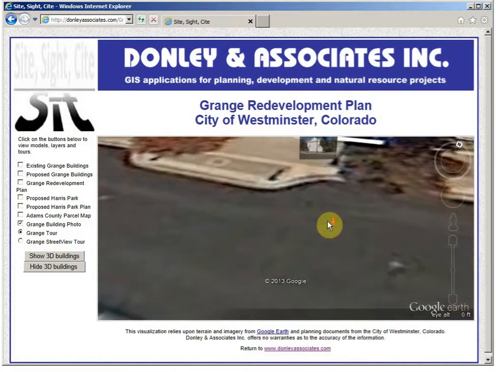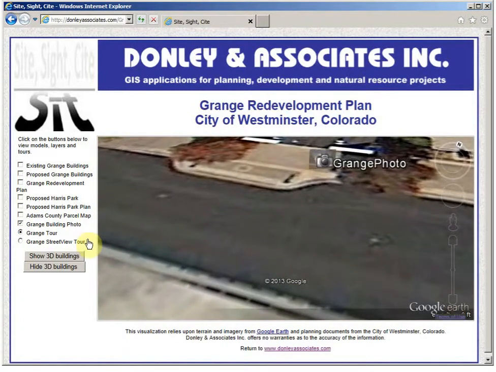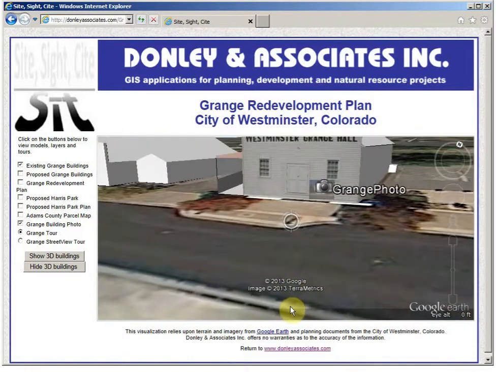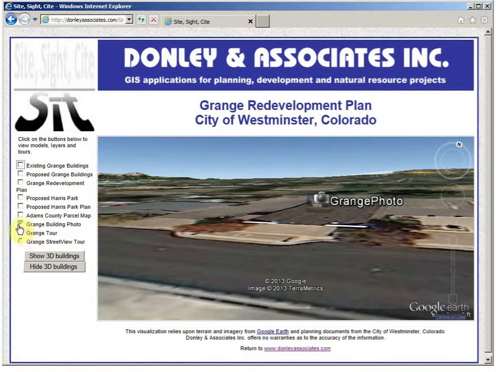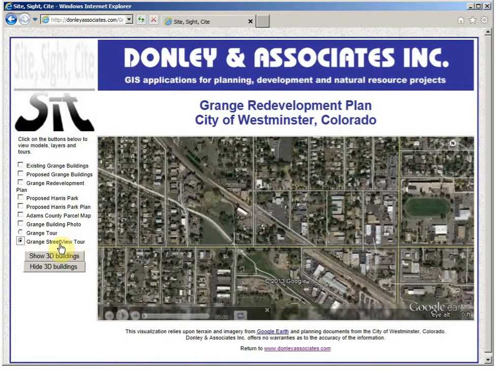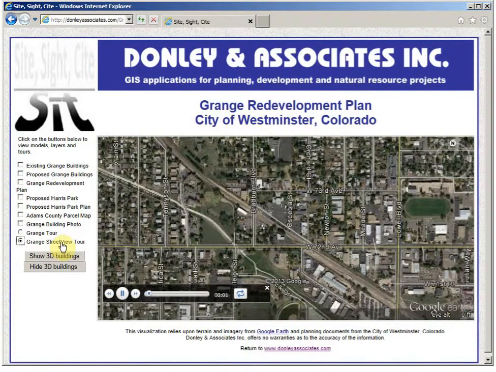and we'll tip this down a little bit, zoom out a little bit, and I can turn back on those 3D buildings and you can start to see how that Grange photo depicted the actual building. Okay, we'll turn that off and turn off the building photo, and now we're going to go to Street View. We'll click on that and let it launch.